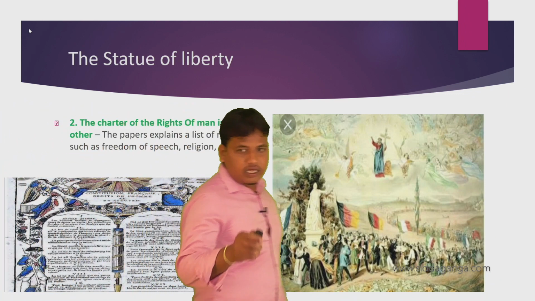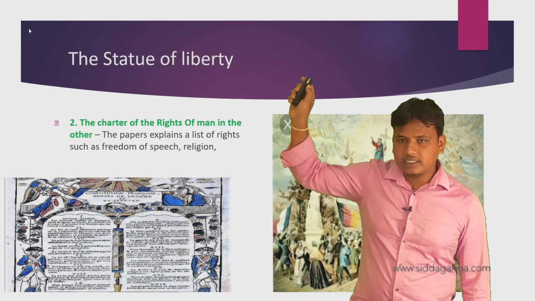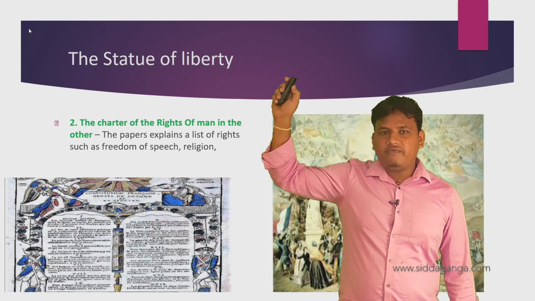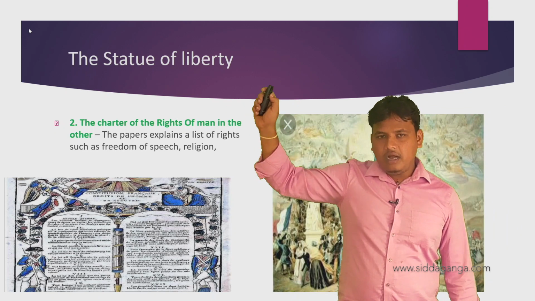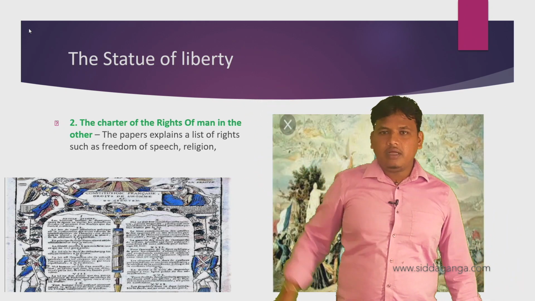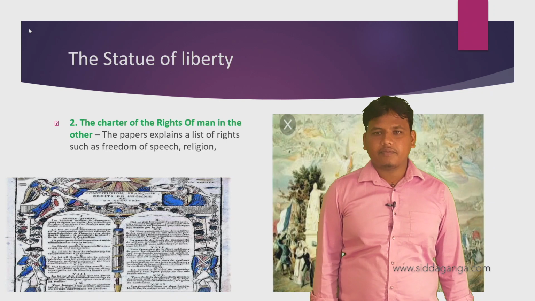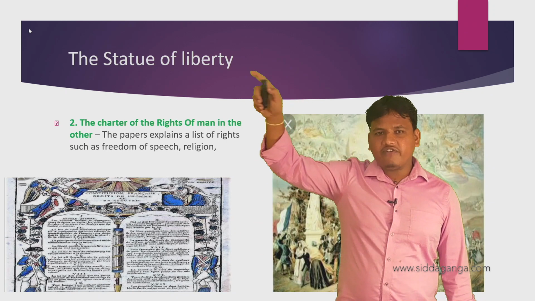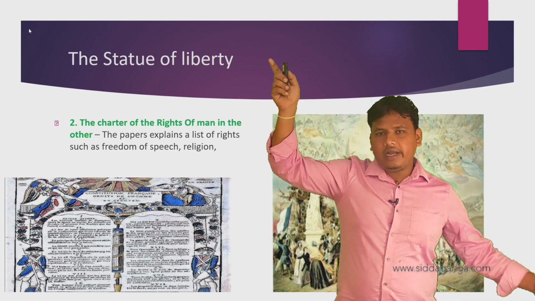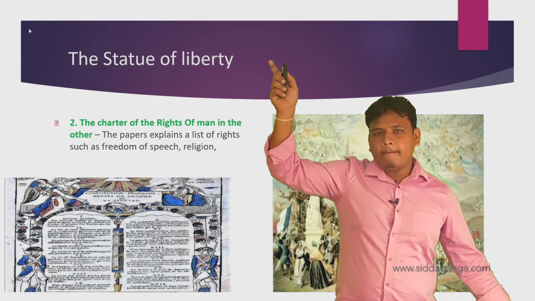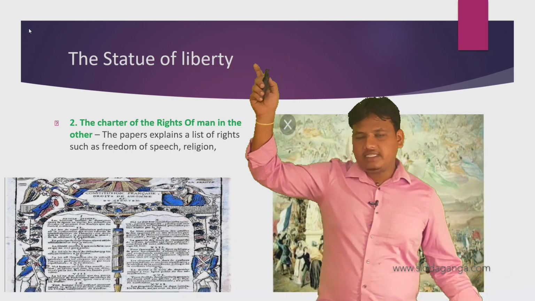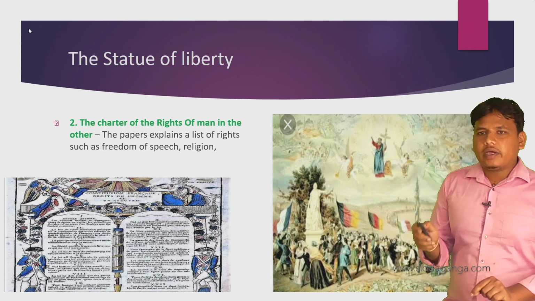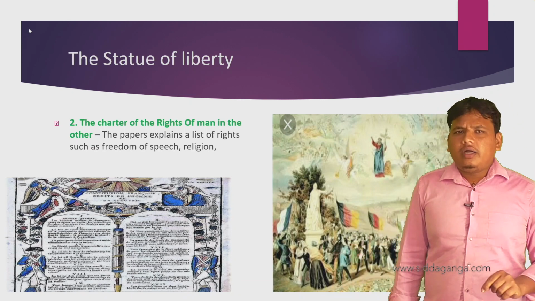In the right hand she bears the Charter of the Rights of Man. In one hand she bears the torch of enlightenment, and in the other hand she bears the Charter of Rights. There are two hands. This is the Statue of Liberty explanation. Okay, next, did you understand?